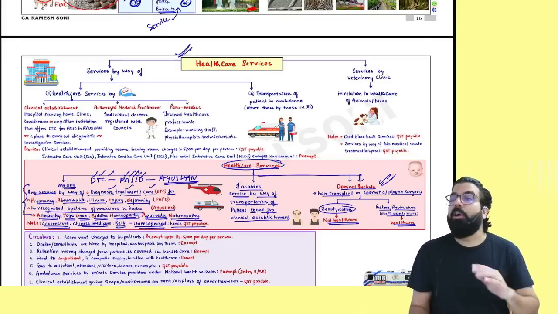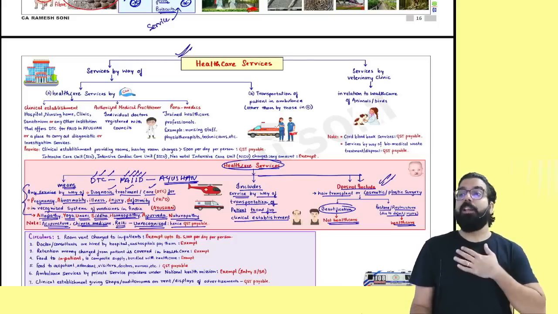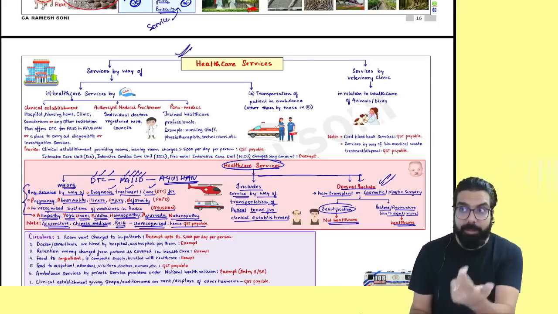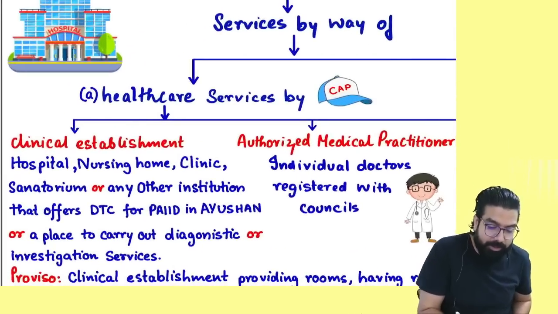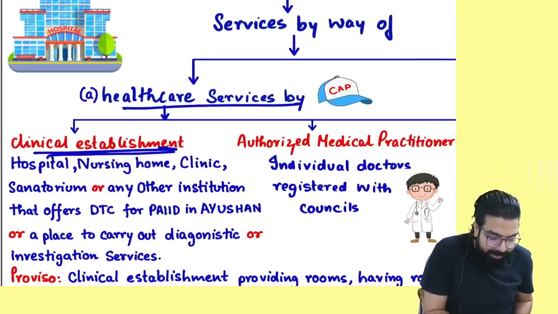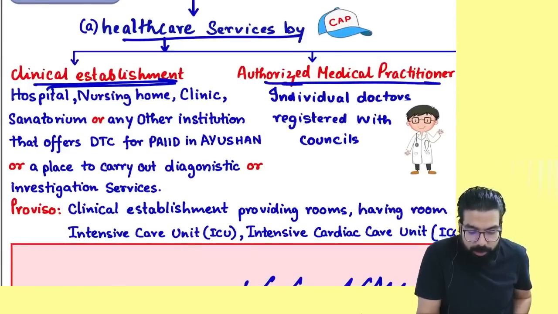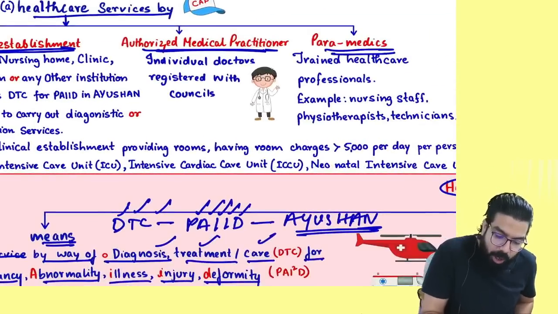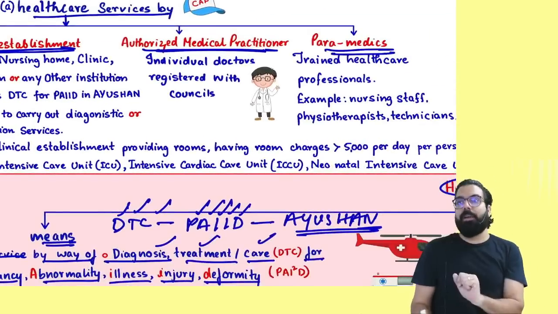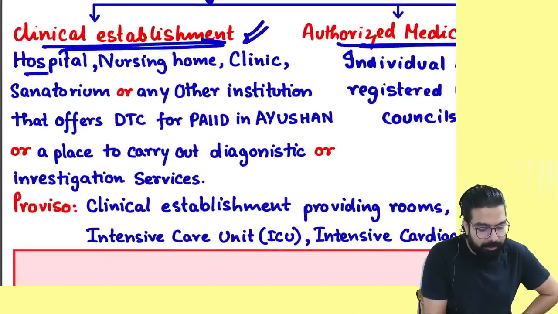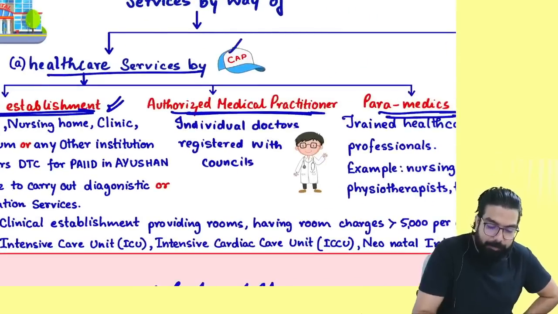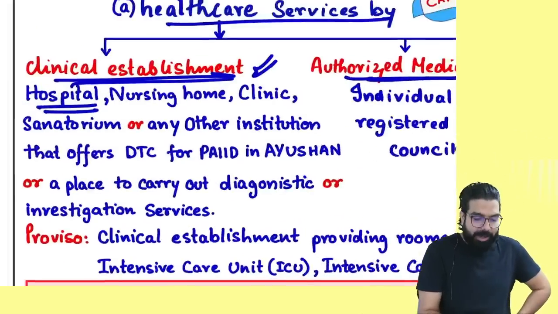Everyone over here, now, healthcare service. Healthcare services given by me, will it be exempt? I am a chartered accountant. No. Remember, healthcare services should be given by whom? Clinical establishment or authorized medical practitioner or paramedics, only then it will be exempt. Everyone, what is a clinical establishment? Clinical establishment means hospital, so it is capped: clinical establishment, authorized medical practitioner and paramedics.